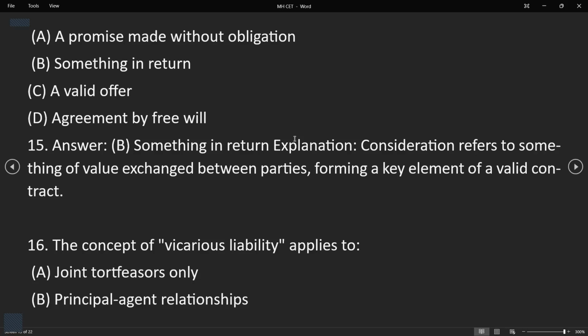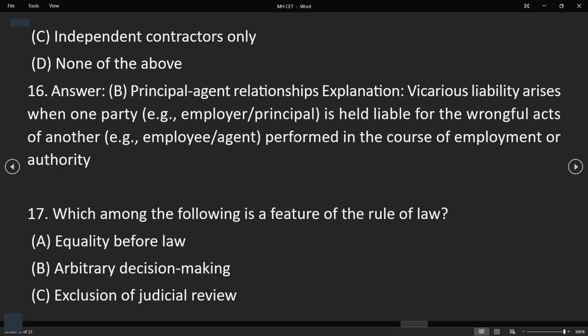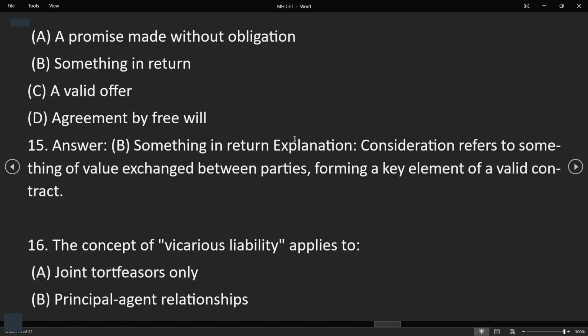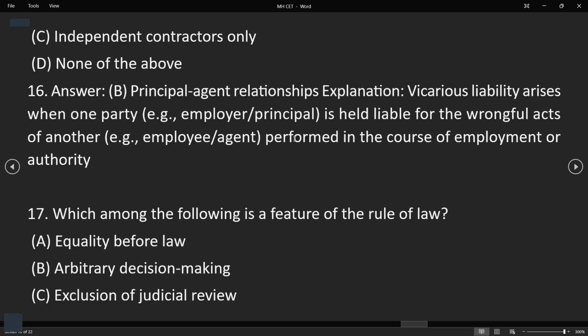Okay, 16th question. The concept of vicarious liability applies to joint tortfeasors only, principal-agent relationship, independent contractors only, or none of the above. So the concept of vicarious liability applies to which type of relationship? The answer will be principal-agent relationship. Vicarious liability arises when one party, the employer or the principal, is held liable for the wrongful act of another, that is the employee or the agent, performed in the course of employment or authority.